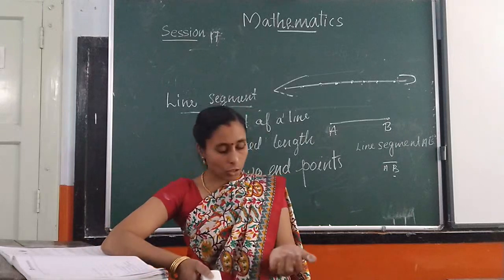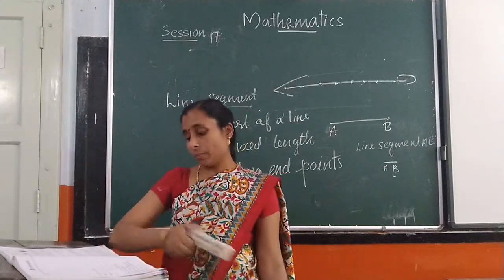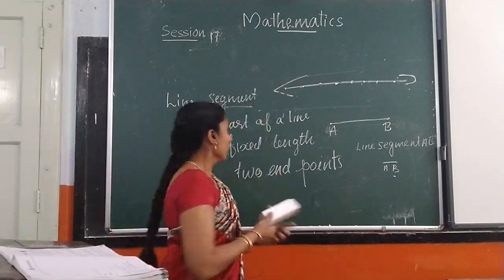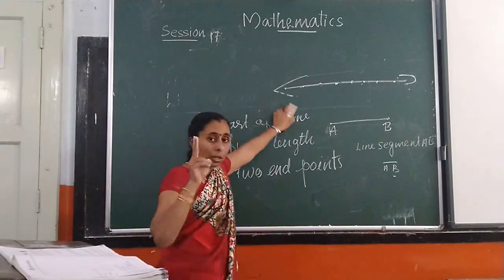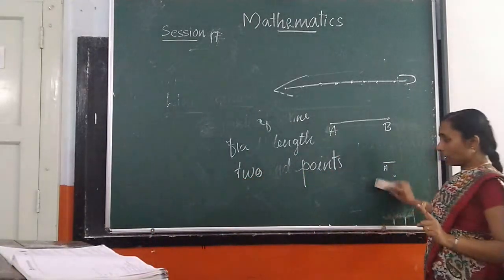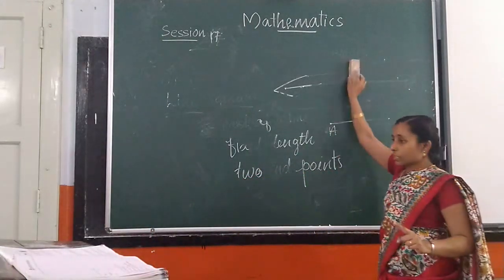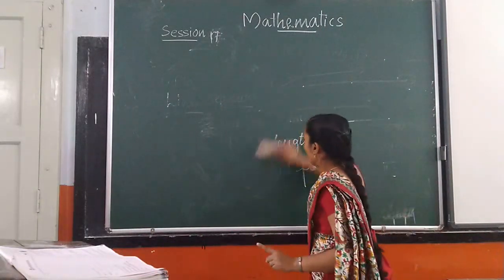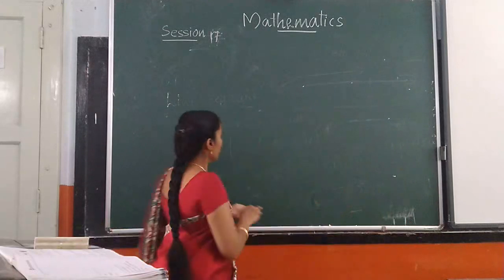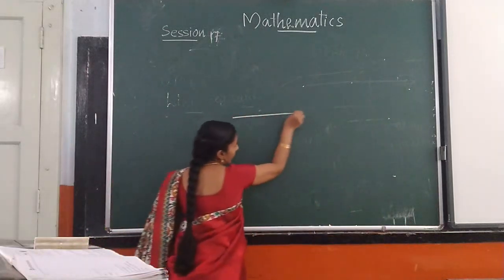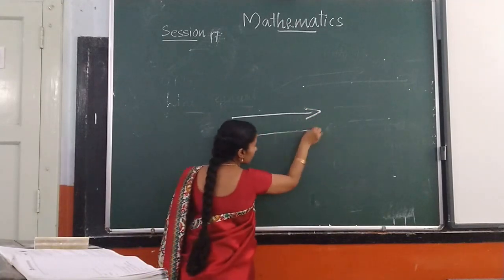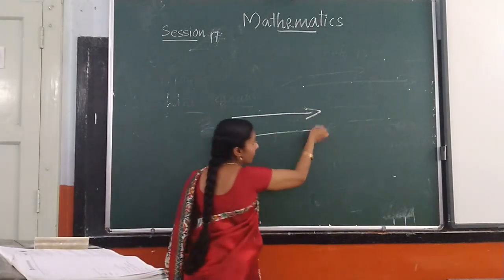Okay. Next one. Ray. A ray begins at a point. A line segment has two endpoints and a ray has only one endpoint, and on the other side it extends endlessly. Or by using an arrow. Here. This is a ray. Or this is also a ray.